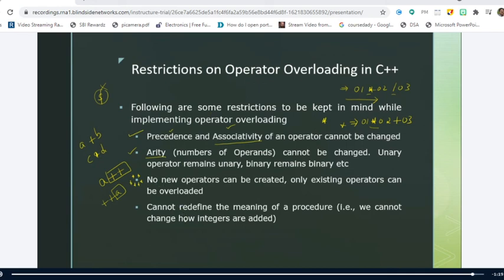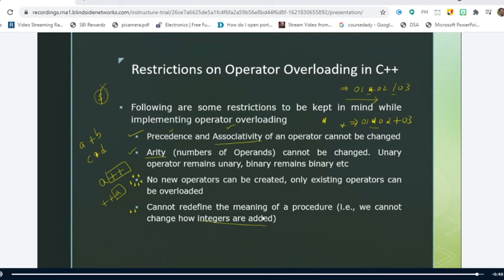Yes, sir. And the last point is we cannot redefine the meaning of a procedure. That is, we cannot change how integers are added. So we are going to write new code for the operators to be operated with the user-defined data types. You cannot change the original procedure. That means you cannot change the way in which the plus is operated on integer values. So these are the restrictions we have.